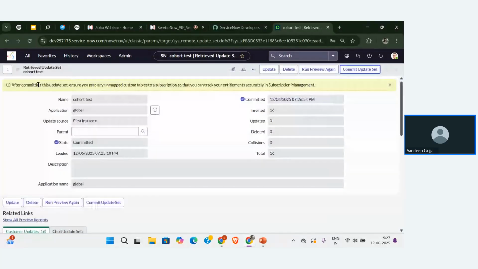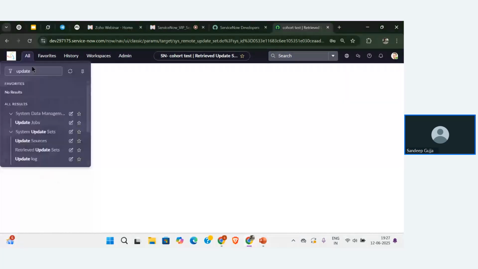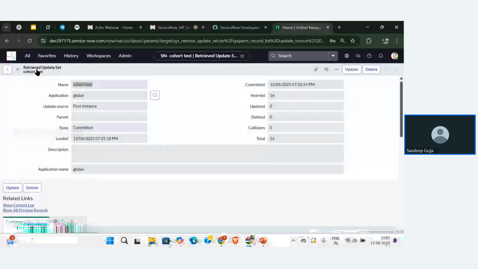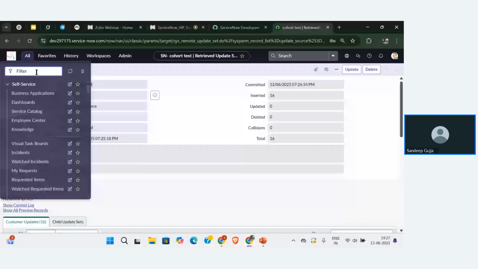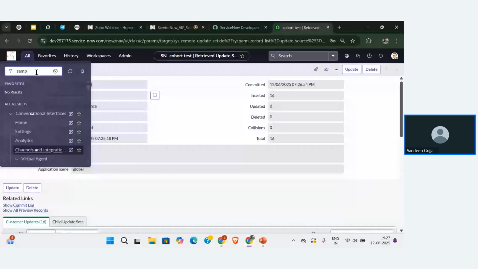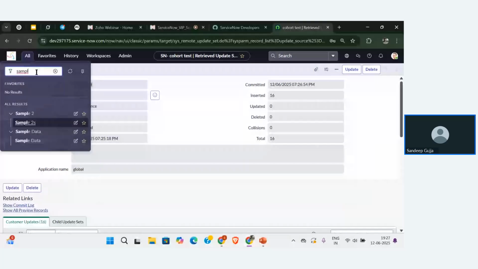Let me go to All and search for my table, sample2. So you can see, guys, the table that I created in the first instance, I can now use in the second instance just by calling the configurations from the update set.